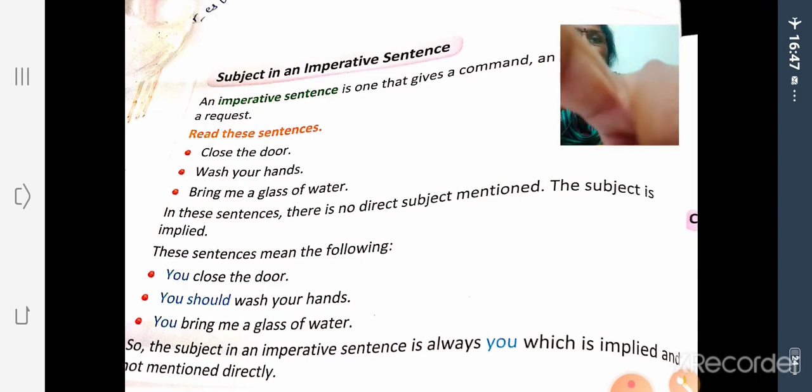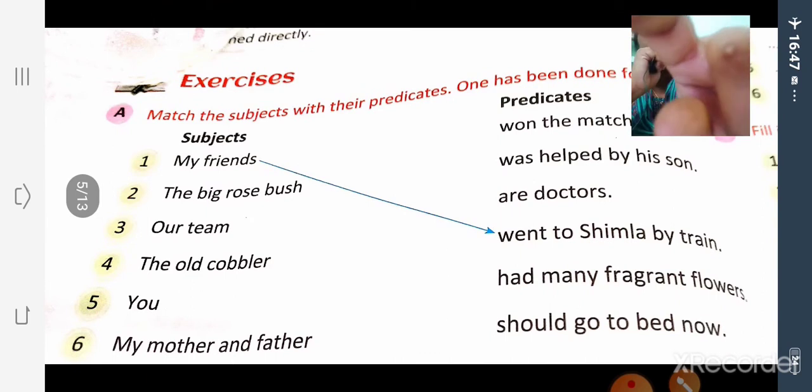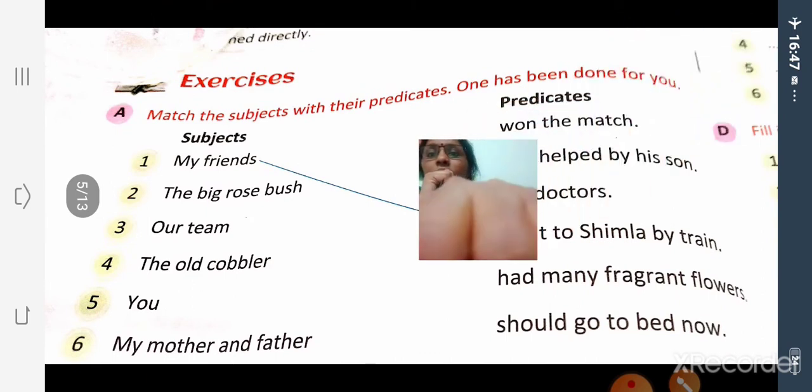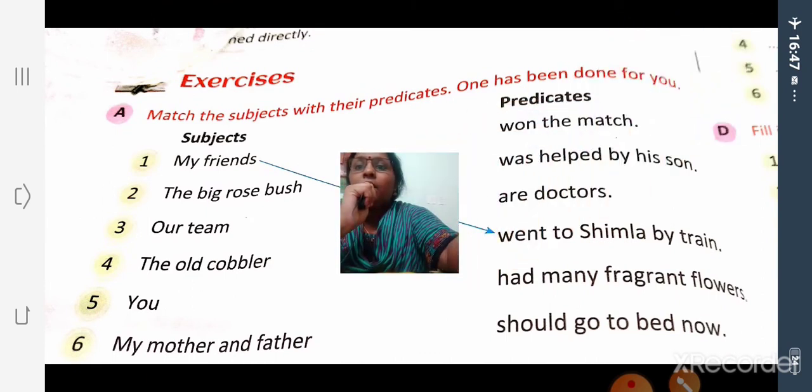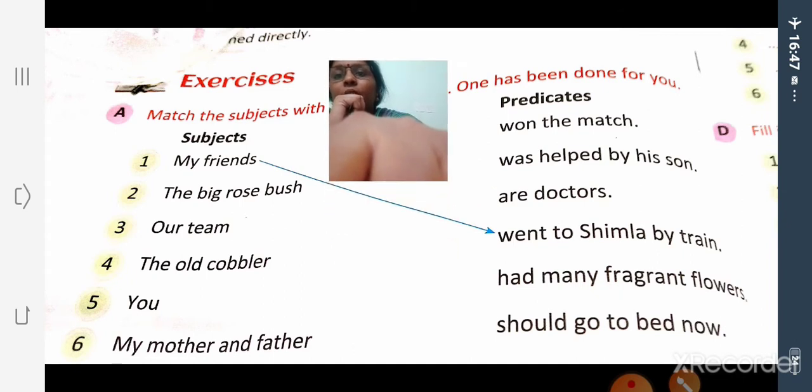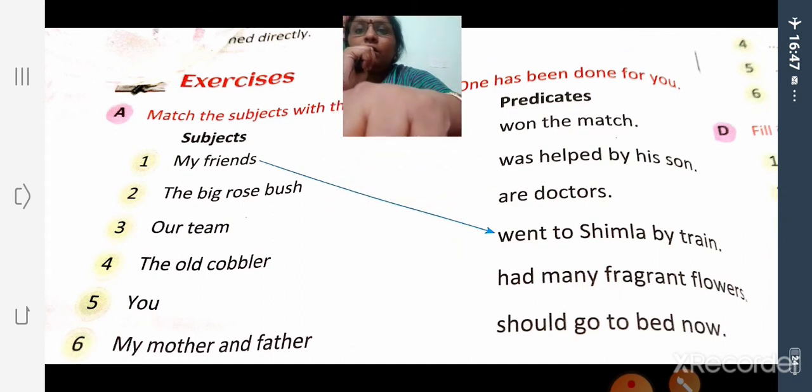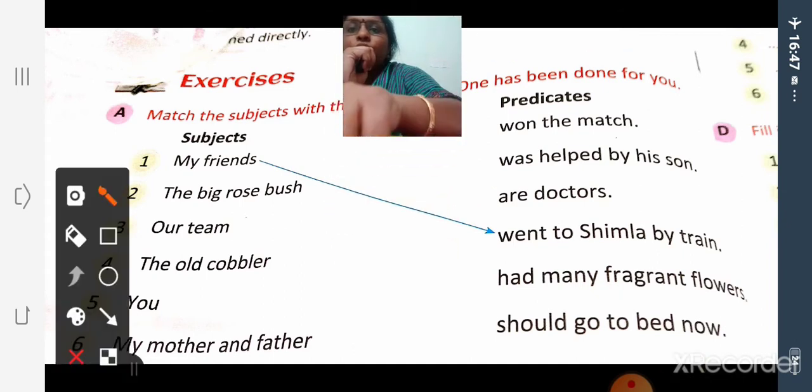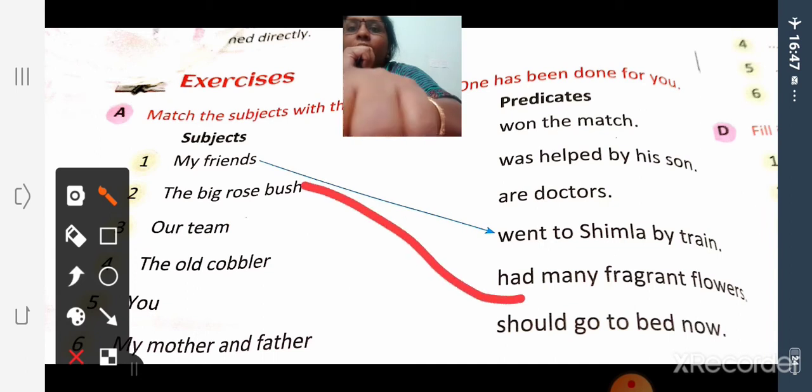Okay. Now let us do the exercises. Exercise 1: match the subjects with their predicates. One has been done for you. My friends went to Shimla by train. The big bush had many fragrant flowers.